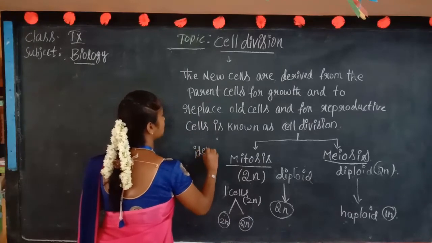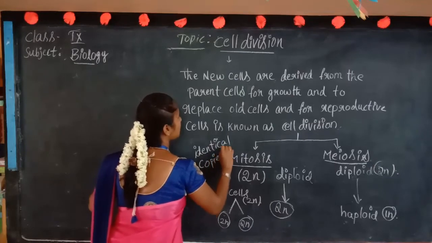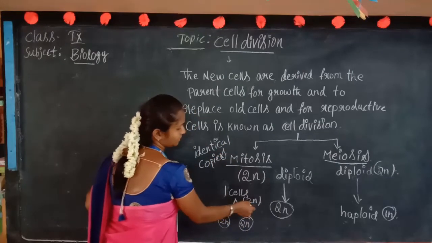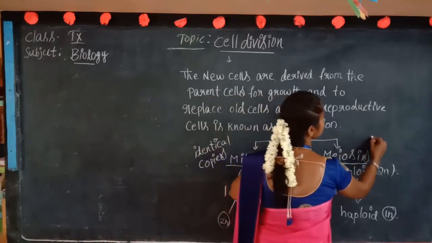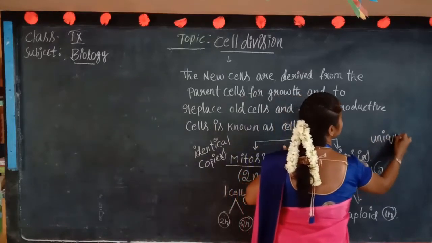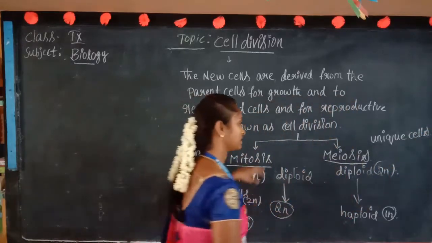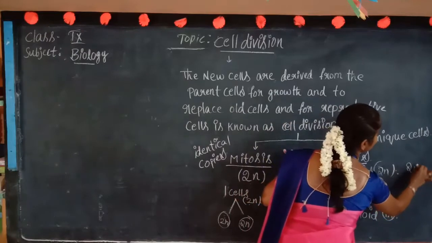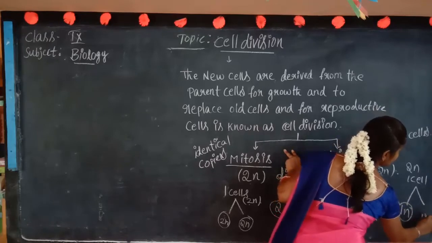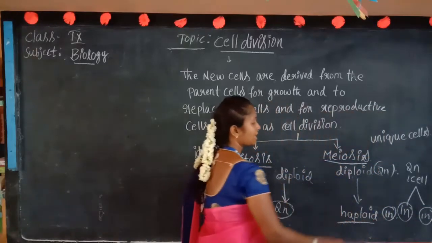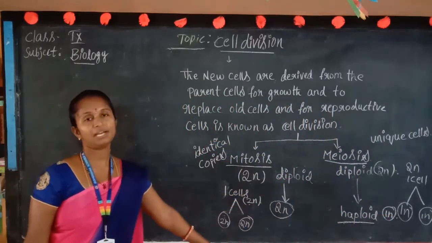Here, identical copies are divided. What is in the parent will be the same in the daughter cells also. But in meiosis, unique cells. Unique cells means only the same cell but not the same nucleus. Just see that one 2n cell is going to be divided into a 1n nucleus and a 1n nucleus. That's why it is haploid. Haploid means 1n nucleus. That is the difference between meiosis and mitosis.